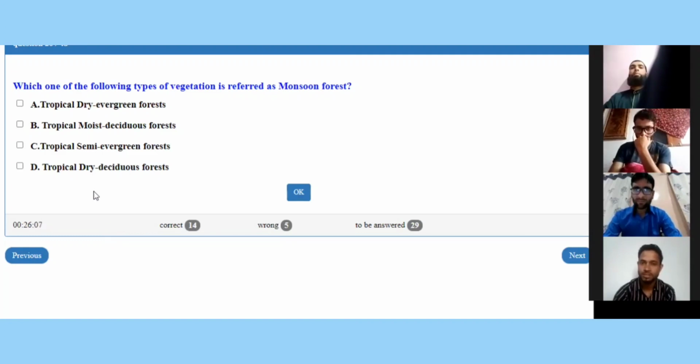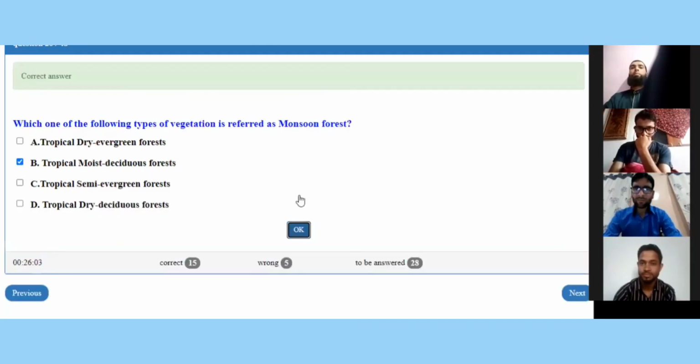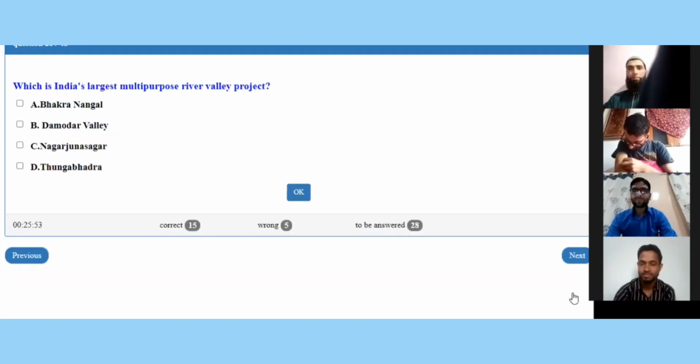Tropical moist deciduous forests. B part. Tropical moist deciduous forests. Yes, it is the right answer. So 5 out of 5 for Mr. Bilal. The next question is for Mr. Tawheed on the screen now.